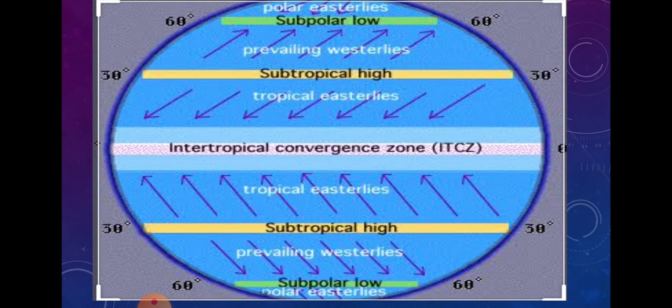The zone where the trade winds, that means the tropical easterlies, converge with each other is known as the Intertropical Convergence Zone. Intertropical means it is located between both the tropics. Why is it called a convergence zone? Because the winds from the tropics come towards the equatorial area and converge, or merge with each other, in this zone only. That's why it is called the ITCZ. Due to the shifting of the ITCZ, the monsoon occurs. In the monsoon season it is also known as the monsoon trough.